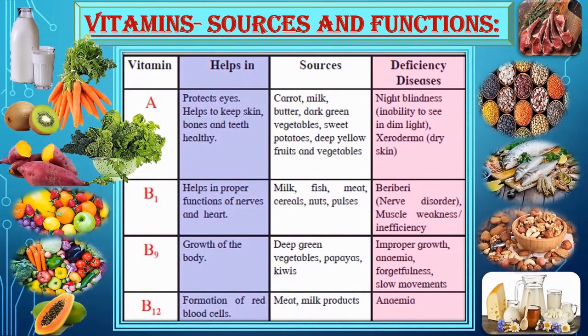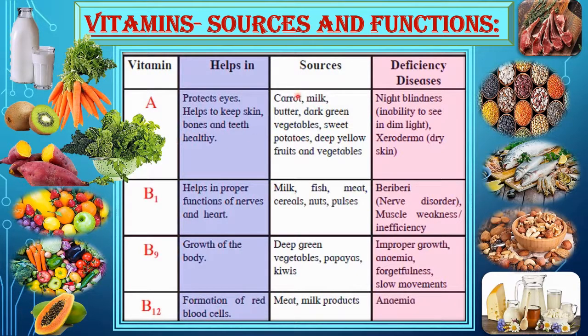Now students, let's understand the sources, functions and deficiency diseases of some vitamins. You can see a table. So let's see about vitamin A. Vitamin A helps in protecting eyes, and helps to keep skin, bones and teeth healthy.